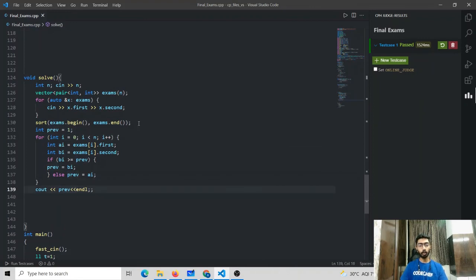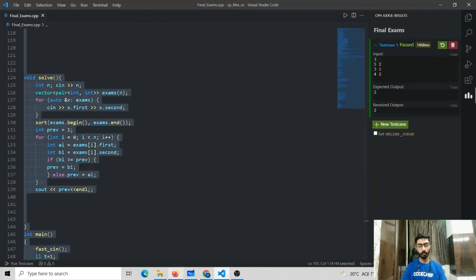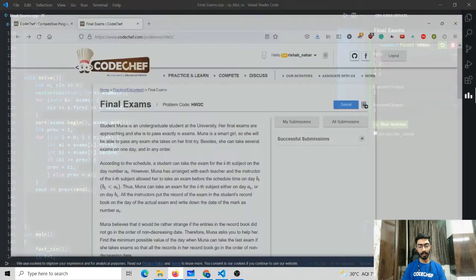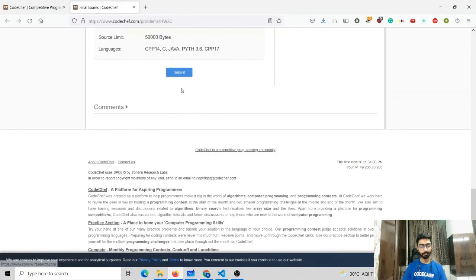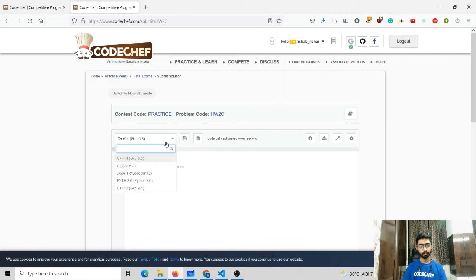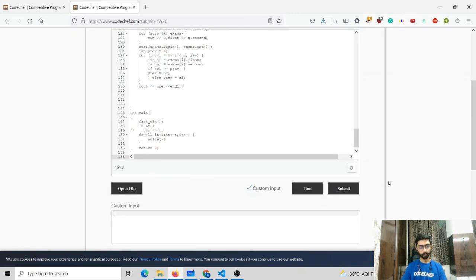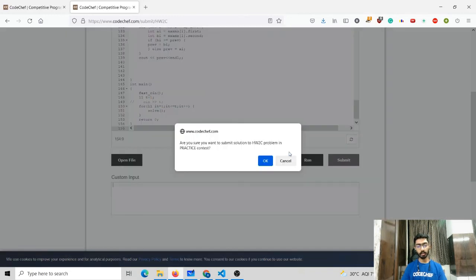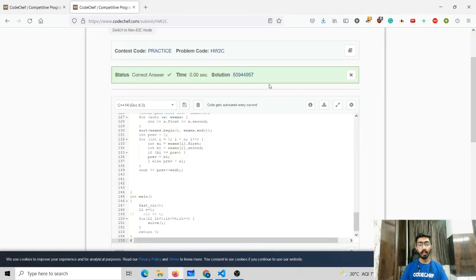Now let us try to run our code on a few sample cases. We can see that our code has passed the sample cases. Now let us try to submit our code. Now we need to wait for the result. We can see that our code has got accepted. So with the logic explanation and the code explanation, our solution is over. Thank you.